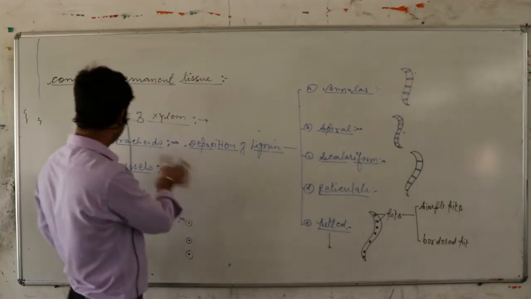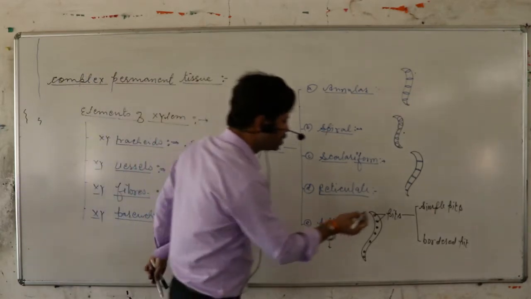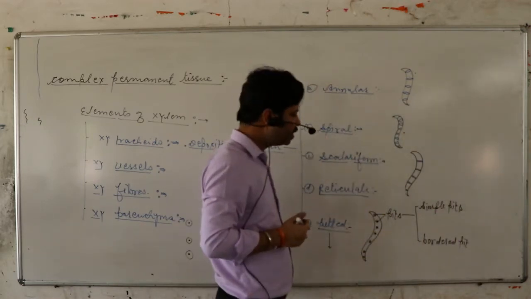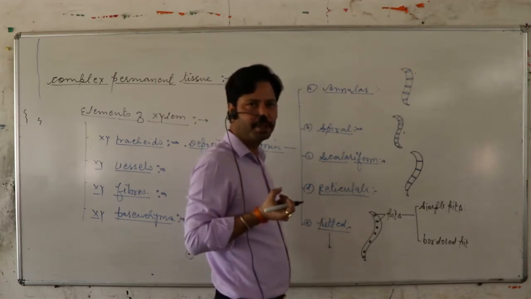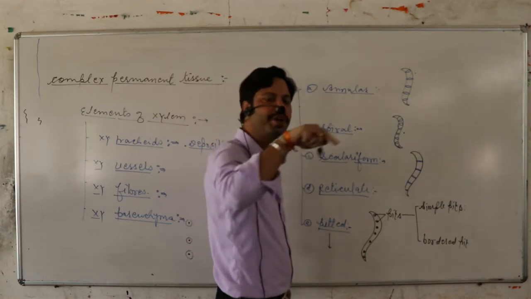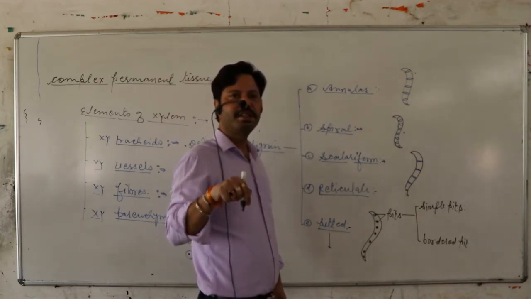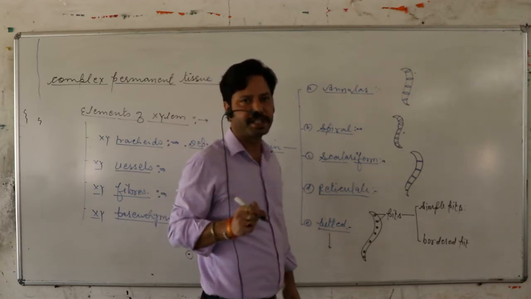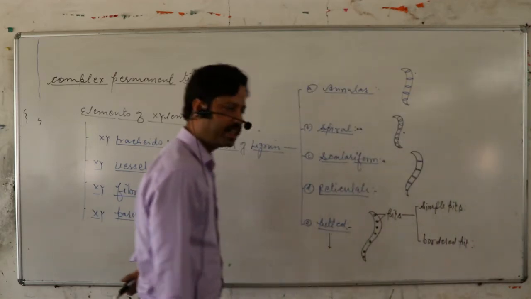Basically, bordered pits are present in xylem tracheids. Bordered pits are flask-shaped structures surrounded by a pit membrane having a thick central point that is called the torus, and the surrounding part is called the margo. Is that clear?